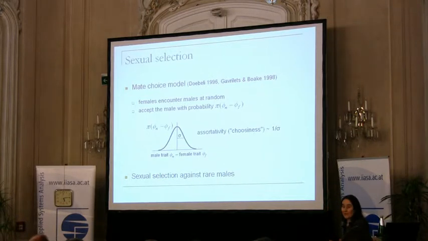And in many of the cases, the rare female is mated by, if you like, by mistake, so by accepting the common male, because there is a positive probability of accepting the common male. So many rare females are already mated before they had a chance of encountering a rare male. And this means that the rare males don't get their matings. So there is selection against the rare males.